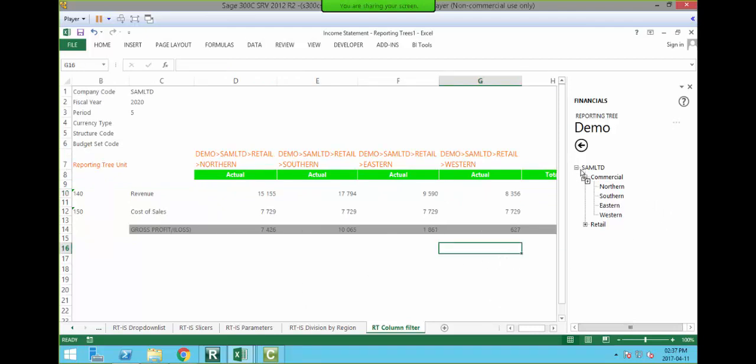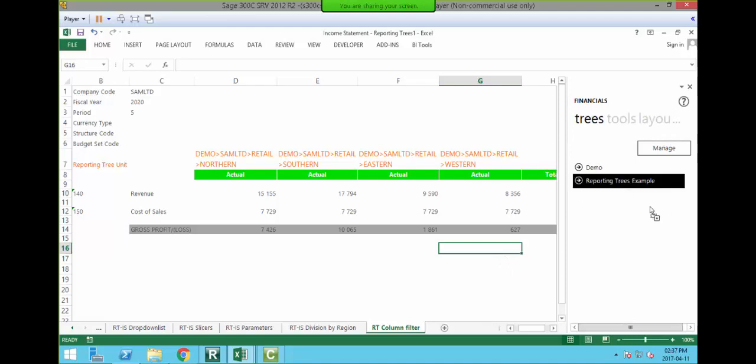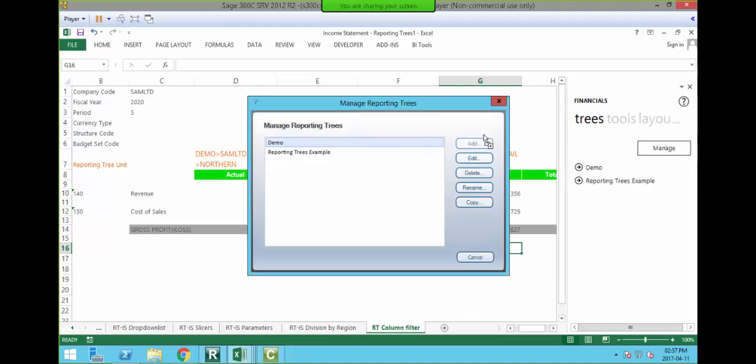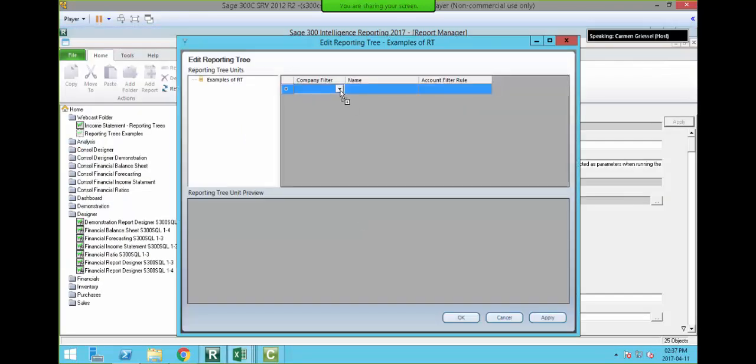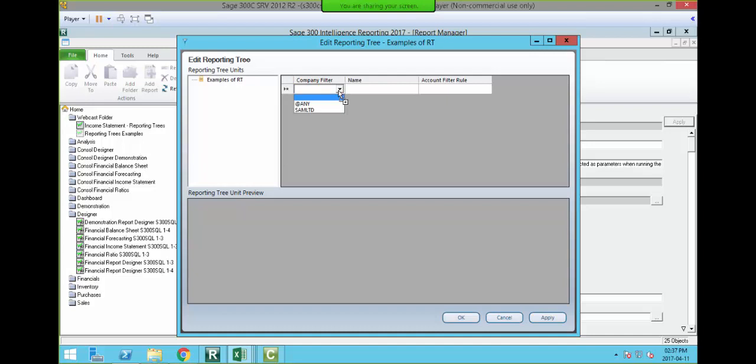Okay, just another thing on reporting trees and how you create them. If I go into manage, you can add a new reporting tree by clicking on add, and we can go examples of reporting trees. Now, just to let you know, the company filter, if you leave it blank, it means it applies to any company that you open. You can actually specify a particular company, and you can also select any.